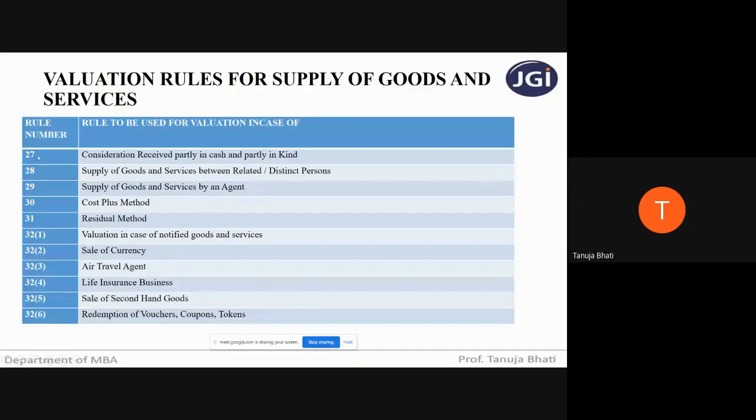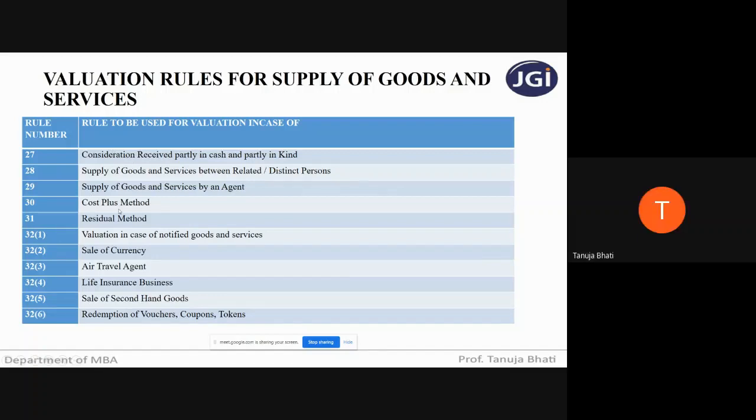we'll just revise the rules that we have covered. Can anyone tell me rule 27, consideration received partly in cash and partly in kind? How do you value in such a situation? Can anyone just explain? Ma'am, first we have to check the open market value, which is given in the problem. If it is not available, then the money received in kind plus the value of that supply, that we have to add. And if that is also not available, then we have to see the product which is similar in kind and quantity. And then later we have to apply rule number 30 and 31, which is the cost plus method and the residual method, ma'am.